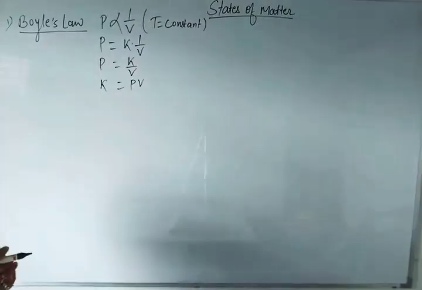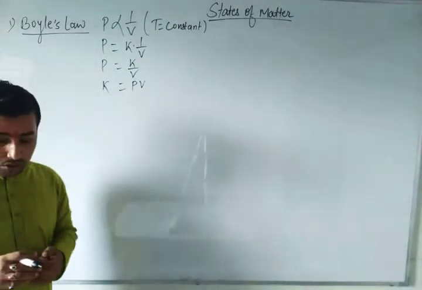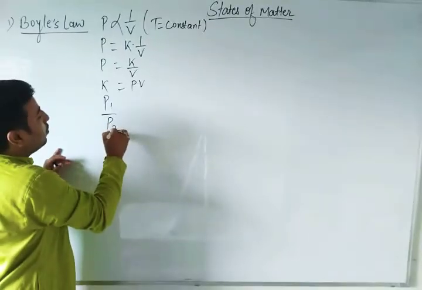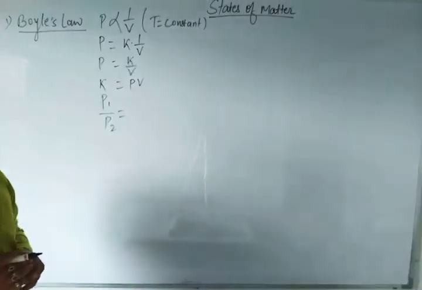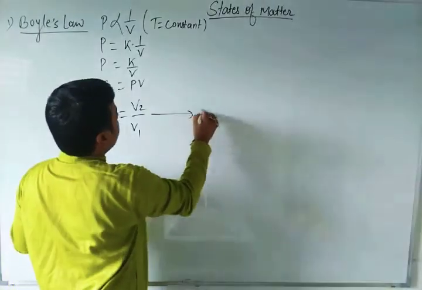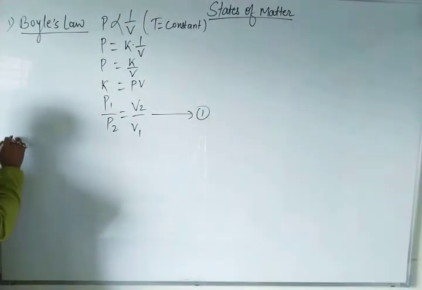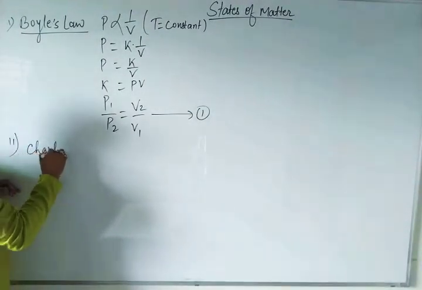And from here I informed you that P1V1 is equal to P2V2, which means P1 by P2 is equal to V2 by V1. So this was our Boyle's law. And second, I informed you about Charles' law.